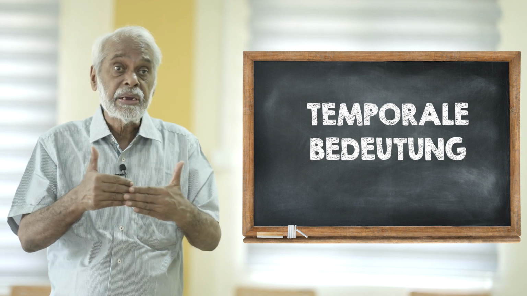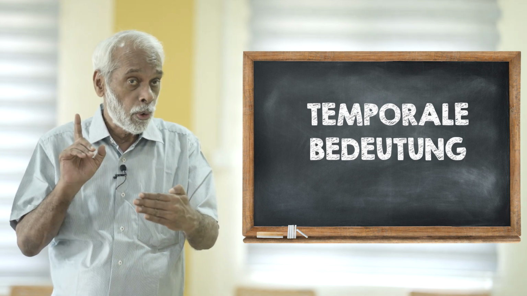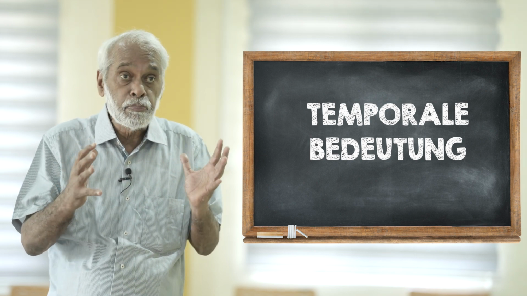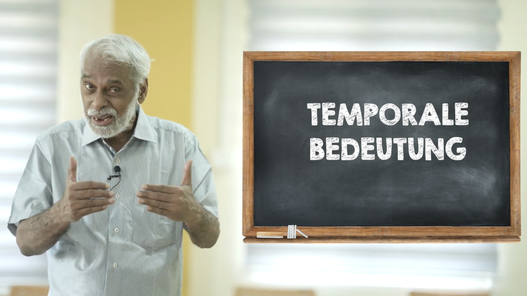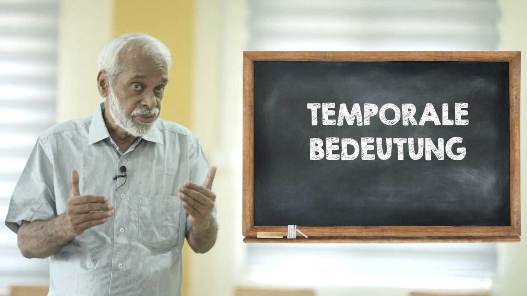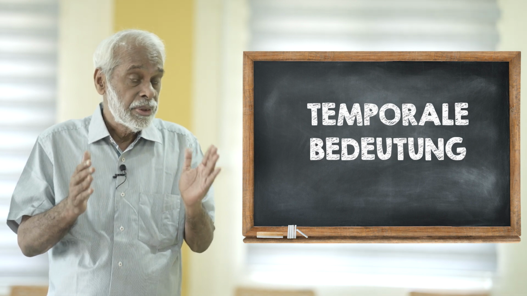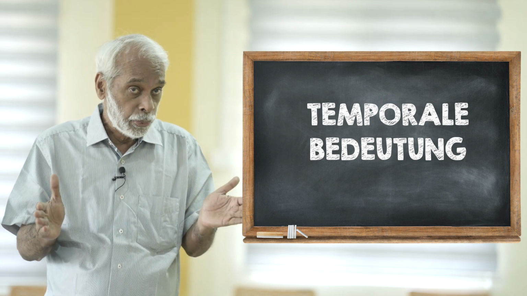Temporal means in connection with time. The earlier sentences are all in connection with a place. Now, nach can also be used related to time. So, such sentences are known as Sätze in temporaler Bedeutung.